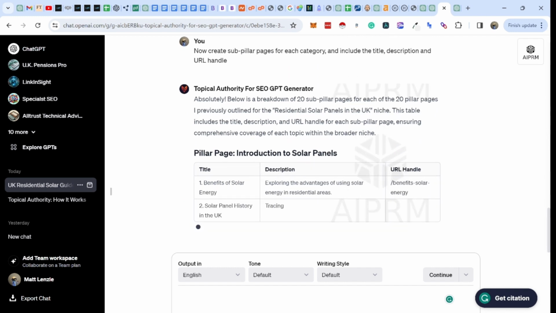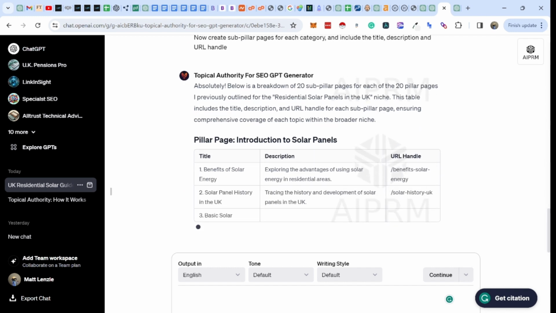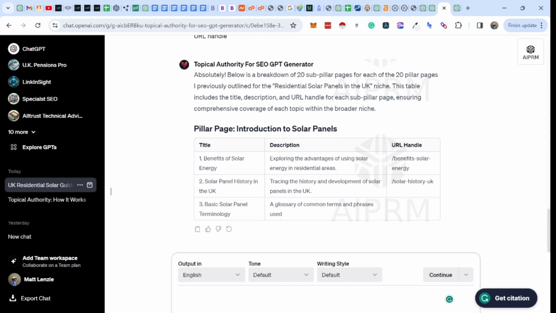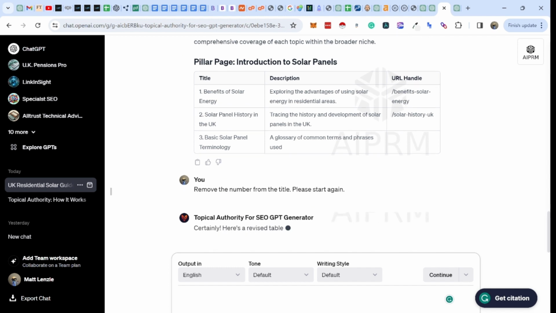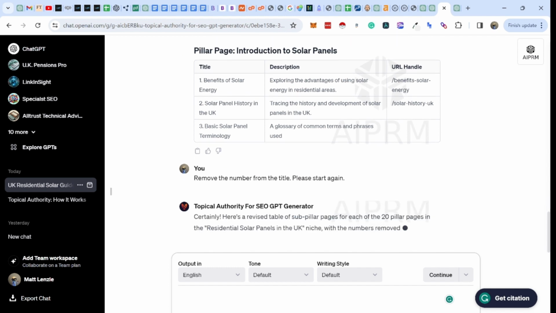So now we're going to have a page that is benefits. I'm going to stop this because I don't want it to include numbers. So remove the number from the title. Please start again.